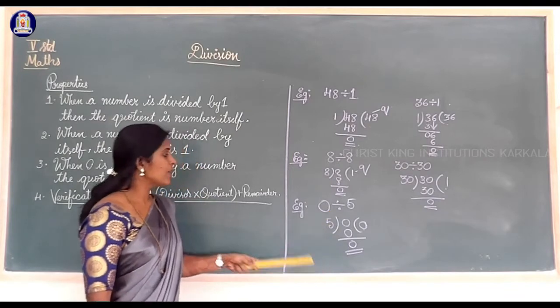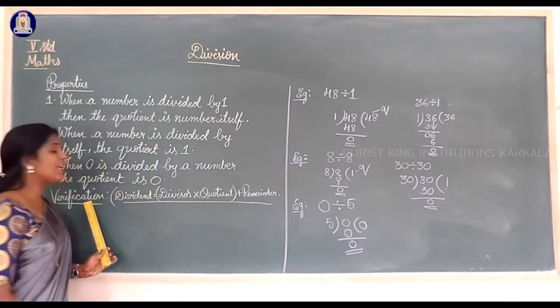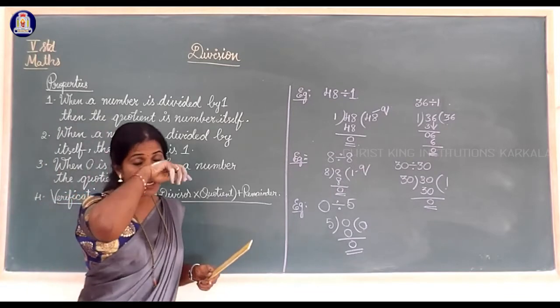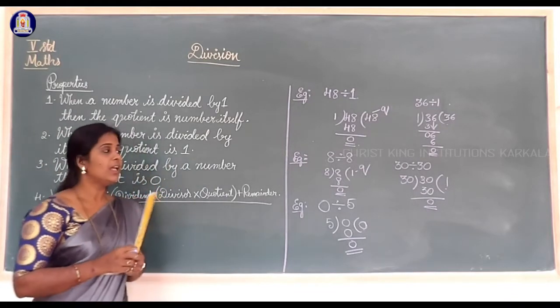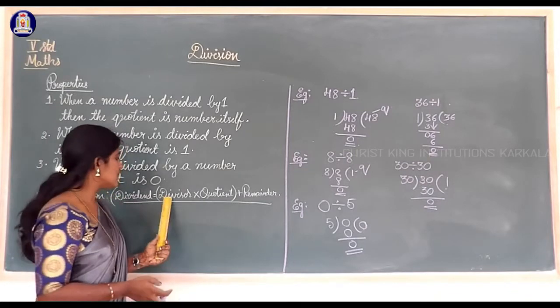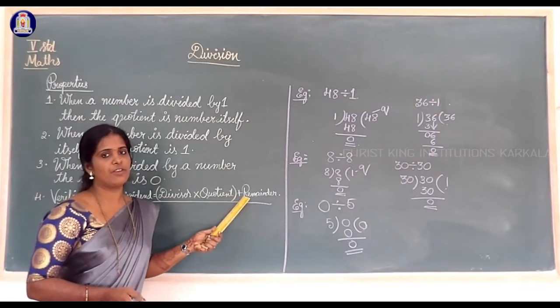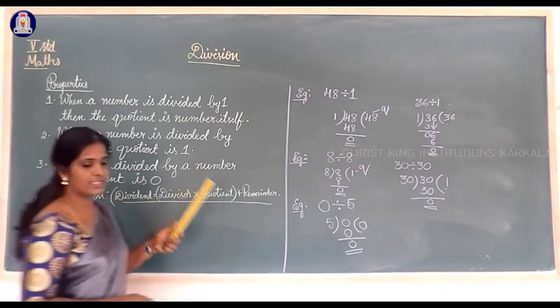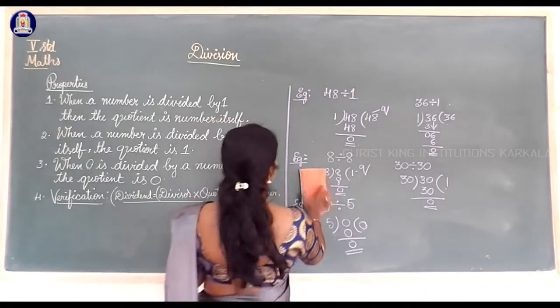Okay. Is it clear? The last one is verification. After dividing, we are getting one answer. Then whether the answer is right or wrong, how to check that? There is one formula. We must use that formula for the verification. We'll check that.